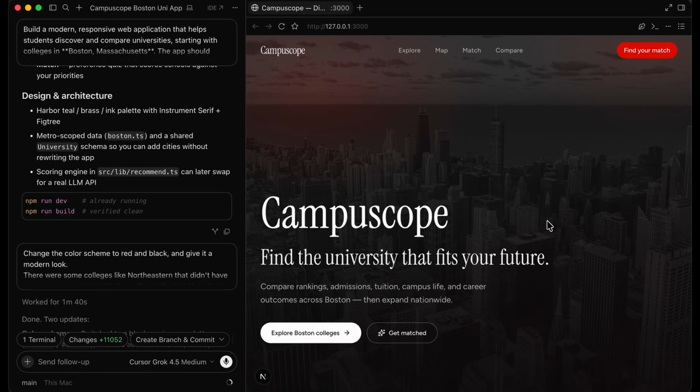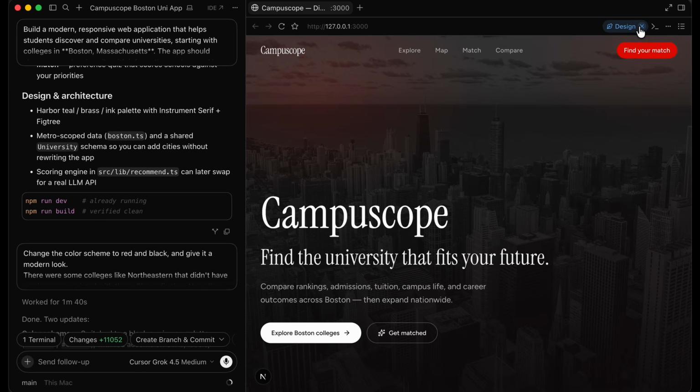Now the next feature that we're going to be studying is design mode. And design mode opens up a world of possibilities when it comes to building beautiful software. So how do you access design mode in Cursor? Well, this button right over here in the top right corner is going to give you access to design mode. If you hover over it, you'll see this keyboard shortcut that you can also use to access design mode in Cursor.